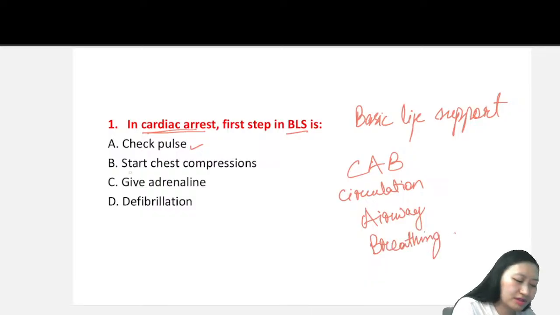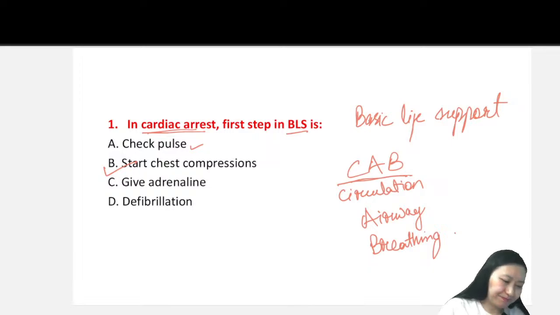So in this, the right answer will be, we will give chest compressions. Why are we not giving adrenaline? Why are we not giving defibrillation? As I mentioned before, we will be doing circulation, airway, and breathing, right? Defibrillation, we will not be using in case of cardiac arrest, right?